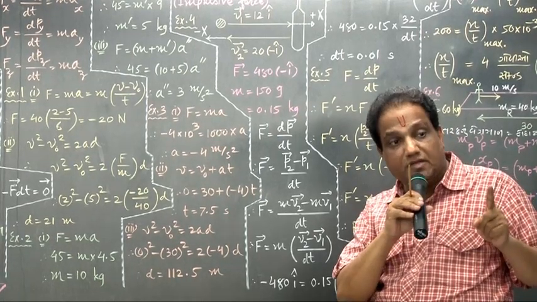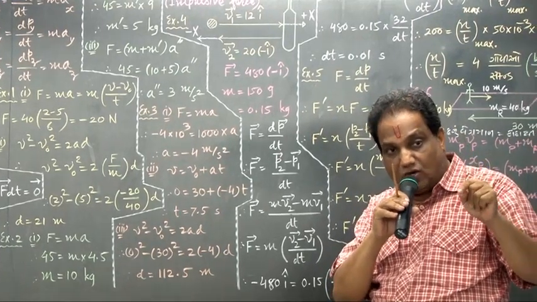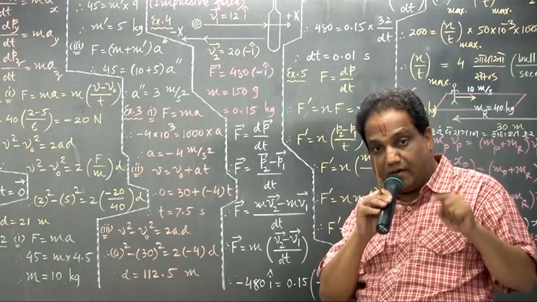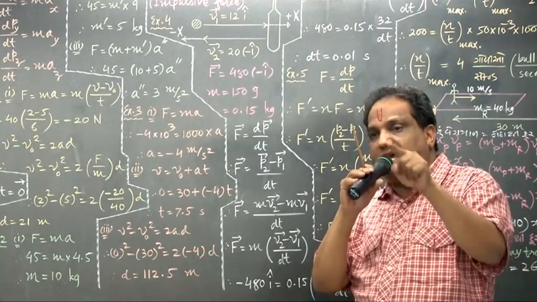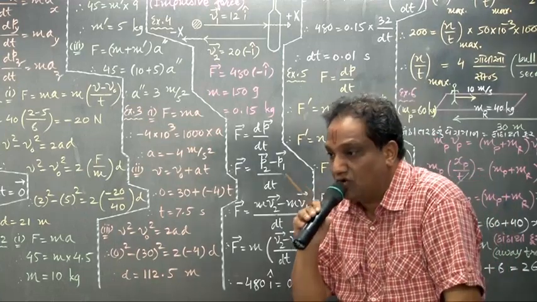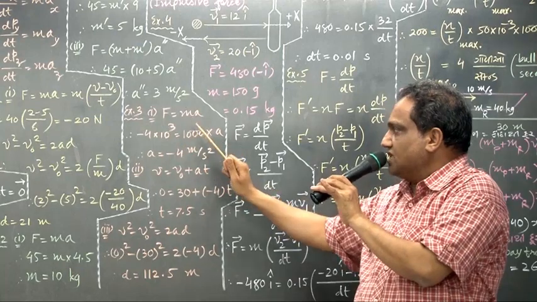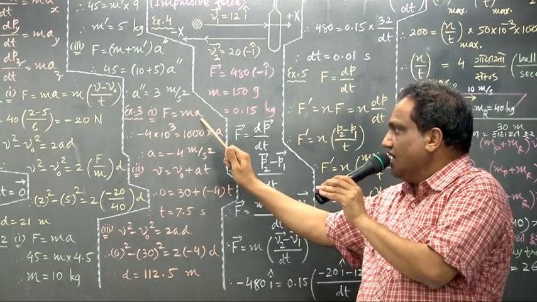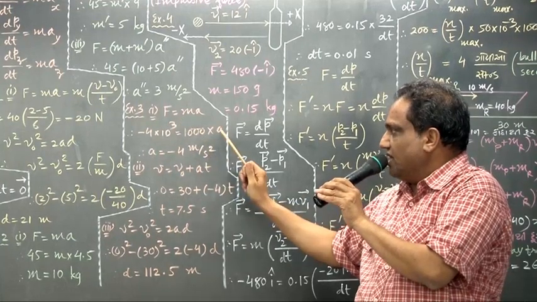Multiples means positive powers of base 10: deca, hecto, kilo, mega, giga, tera, peta, exa, zeta, iota. Remember? In that, 10 raised to 3 was kilo. So kilo means 10 raised to 3. What about mass? 1000 kilogram. Now find out A. This 1000 and this 1000 will cancel. So A equals minus 4.